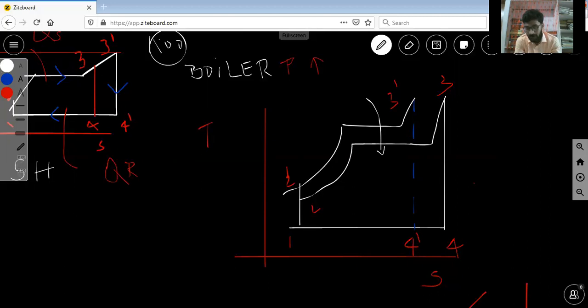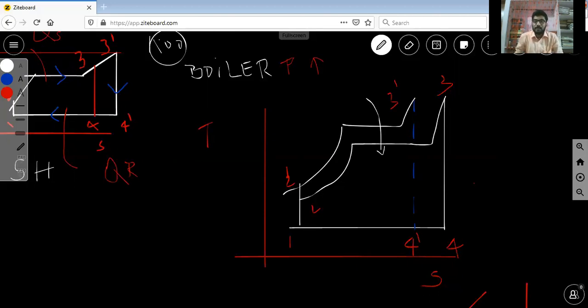So from 2.7, around 3, to 30 megapascal, the pressure has increased from olden days to modern steam power plants.